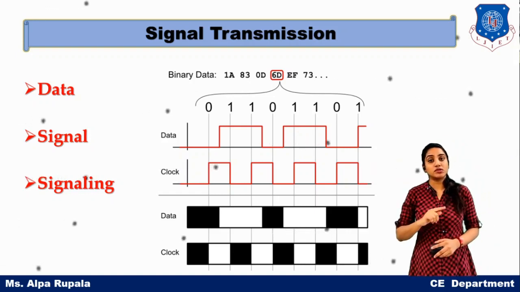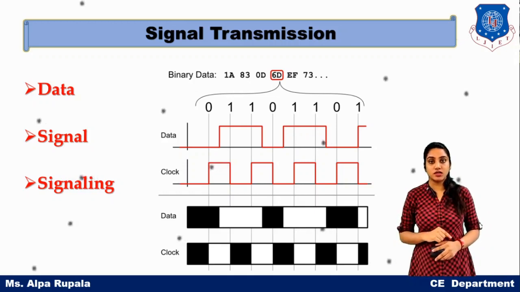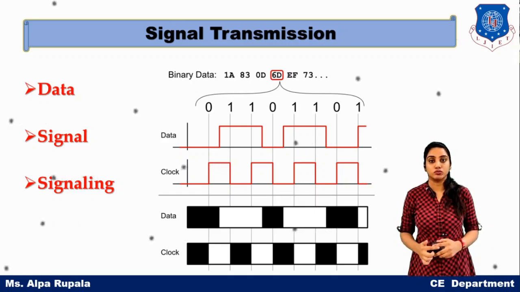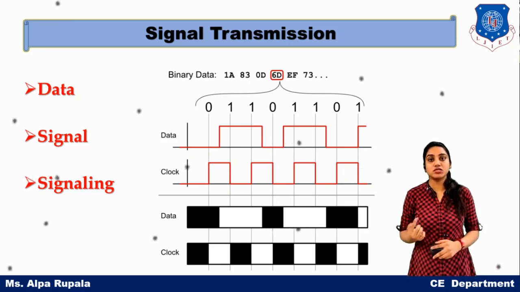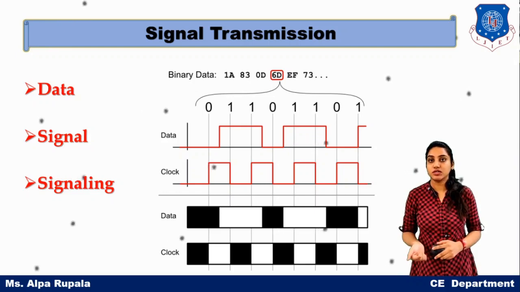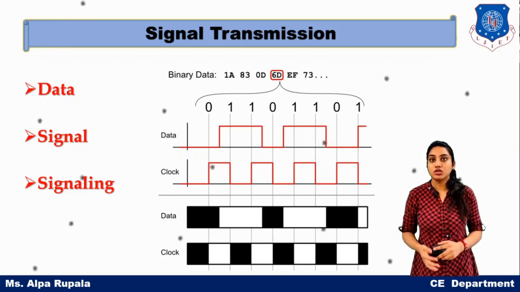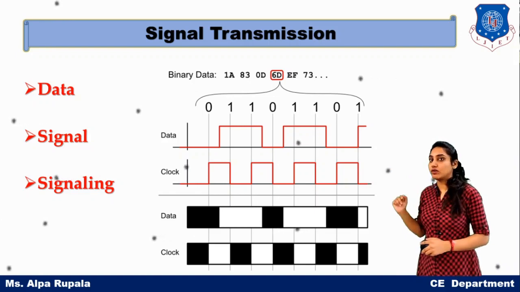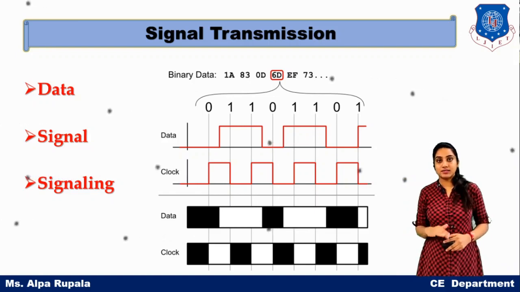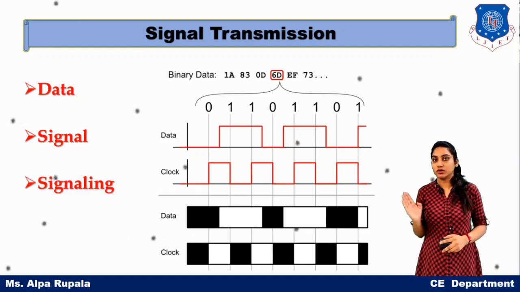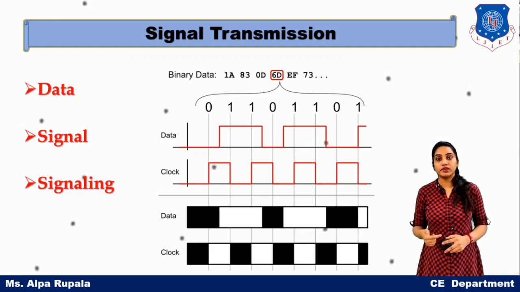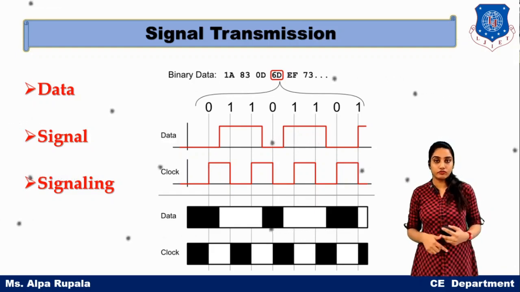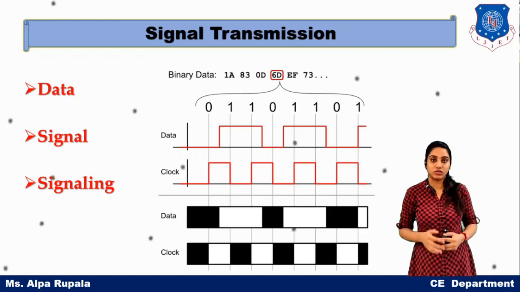But when we want to transmit that particular signal, we first need to process it, and the actual signal being transmitted is something different. For that we require one clock, or one ideal signal. According to the clock, we convert our signal into a different form which needs to be transmitted.